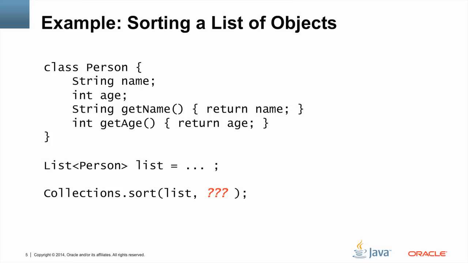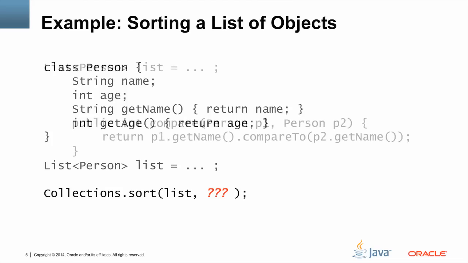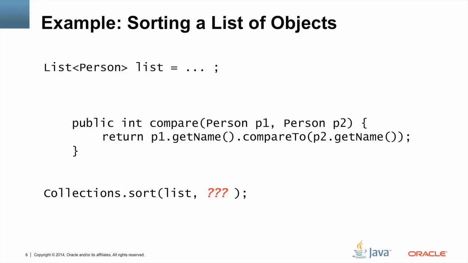What do we have to put where those question marks are in order to tell the sort method how to do this? Conceptually, we want to pass a function to the sort method. We've written a function here called compare that compares two person objects by last name. But we can't pass the compare method directly because prior to Java 8 there was no syntax for passing a function to a method as a parameter, at least not directly.